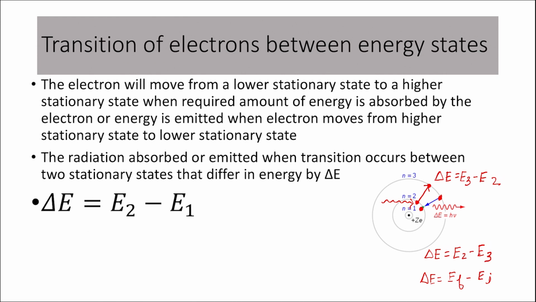So this is what the postulate states, that the electron can always make such transitions from lower to higher orbits or higher to lower orbits. But in any such transition, the amount of energy absorbed or emitted would always be equal to the difference in the energies of the two orbits between which the transition takes place.